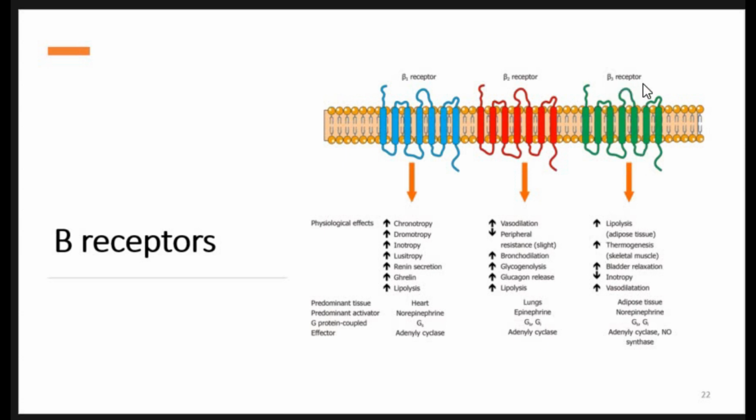Then beta 3 receptors are also serpentine receptors. They cause lipolysis in adipose tissues. They regulate thermogenesis in skeletal muscle. There will be relaxation of the bladder. They will decrease the inotropic effect and increase vasodilation. They are also Gs and Gi type.